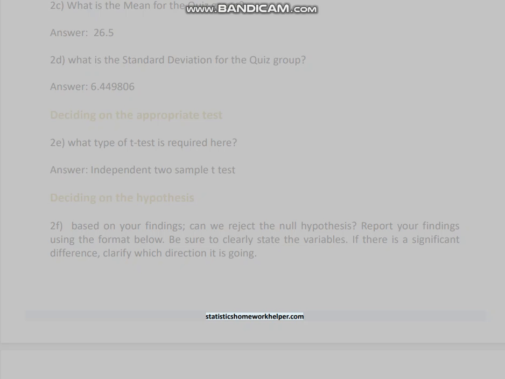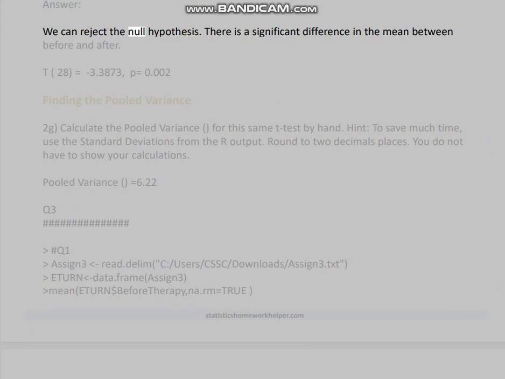Answer: we can reject the null hypothesis. There is a significant difference in the mean between before and after. t(28) equals minus 3.3873, p equals 0.002.